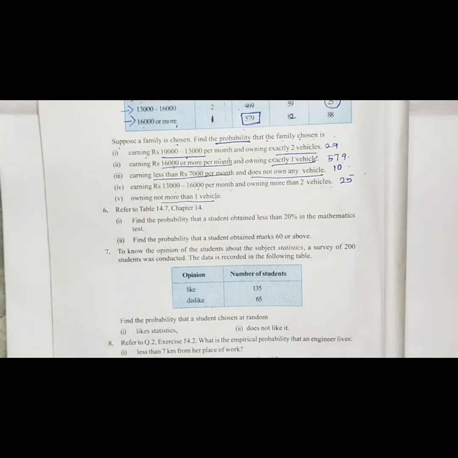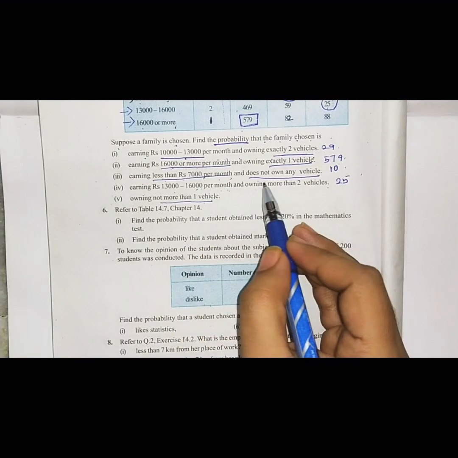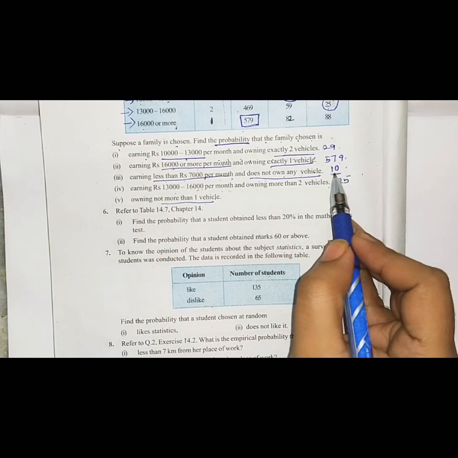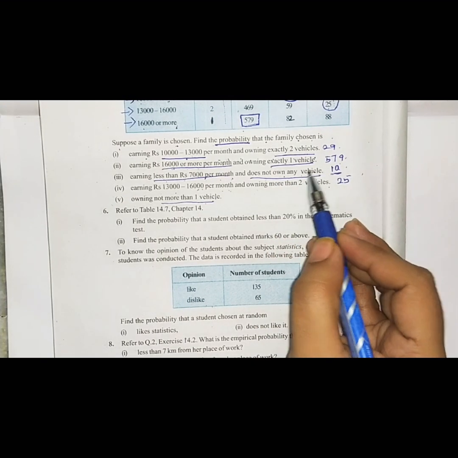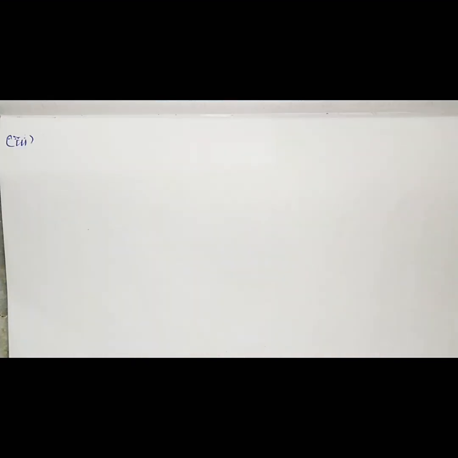The third question is earning less than rupees 7,000 per month and does not own any vehicle. So we already wrote 10. So the total number of families is 2400. The required is 10. So the probability is 10 divided by 2400.